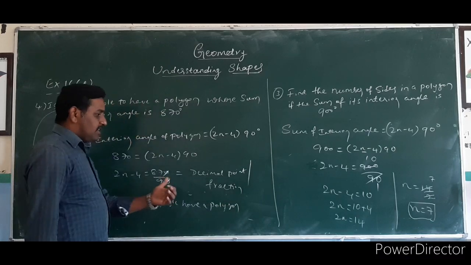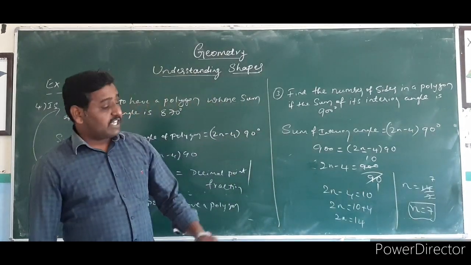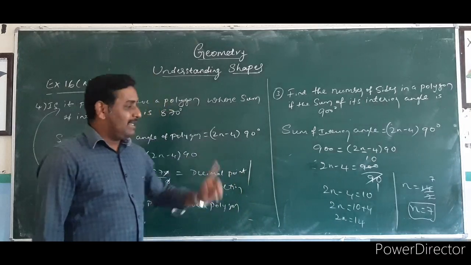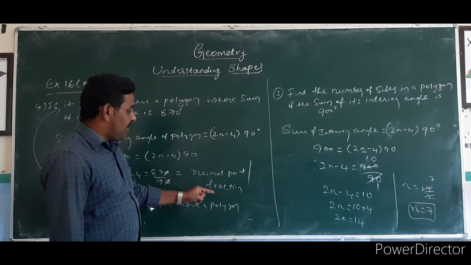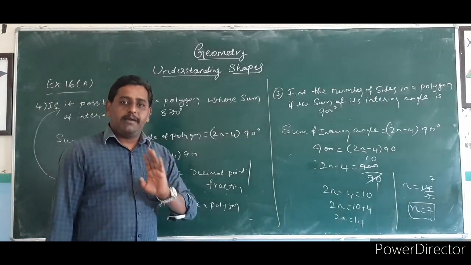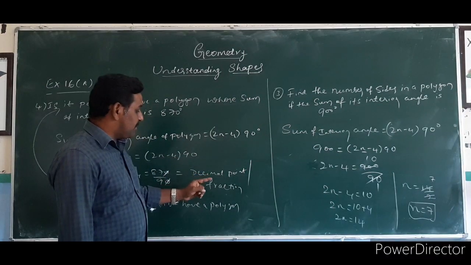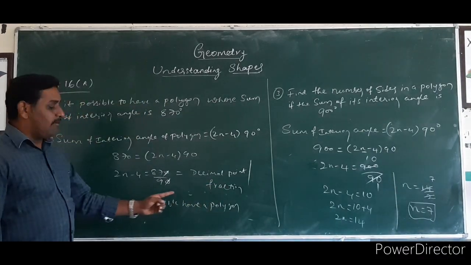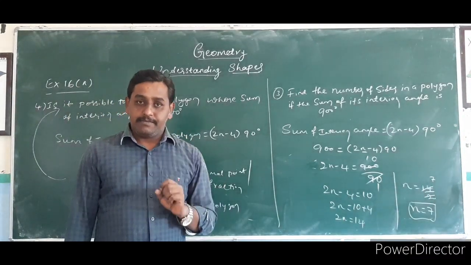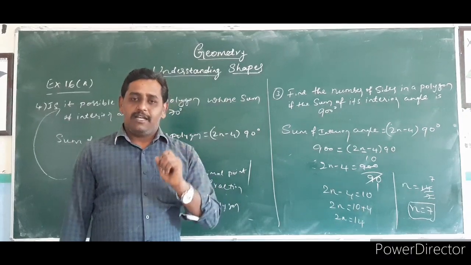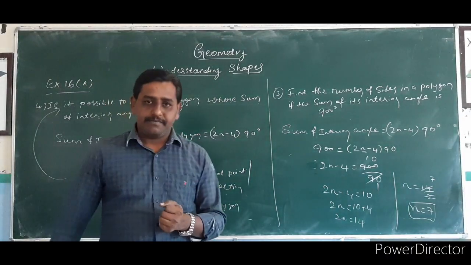So if you get the number of sides as a natural number, then only it forms a polygon. If you get a decimal point or fraction, it will not form a polygon. So I think the doubt is clear. If the number of sides is in the form of a decimal or fraction, it does not form a polygon. If the number of sides is a natural number, definitely it forms a polygon. So the number of sides is always a natural number, not a decimal or a fraction.